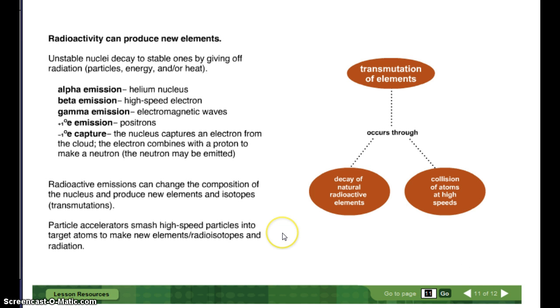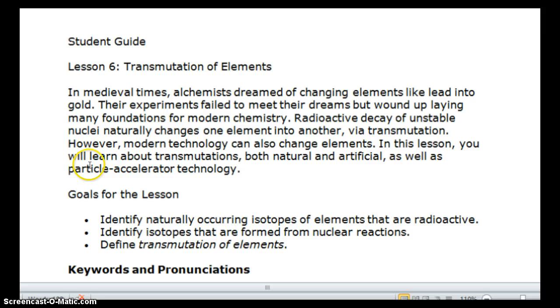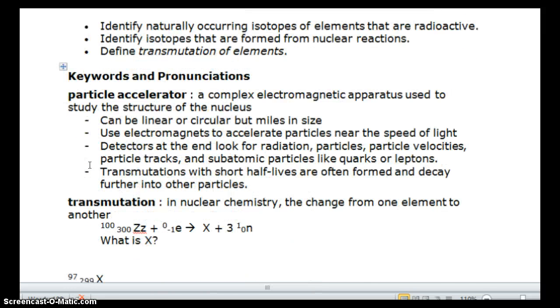All right, let's take some notes. I did this one a little different. Figured we'd read first, then we'll go back and we'll look at some notes. All right, for our notes, I just left the beginning paragraph from the student guide and our goals and keywords and pronunciations.